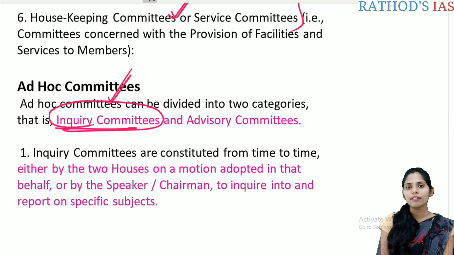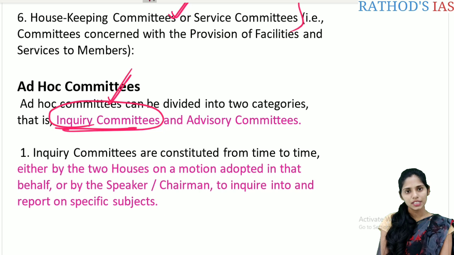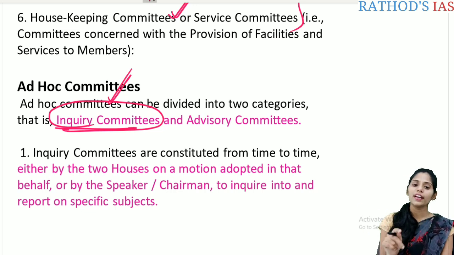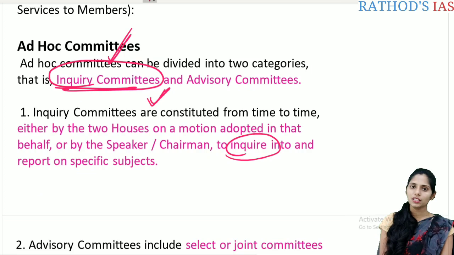So if you see these inquiry committees, they are mainly constituted from time to time, either by the 2 houses or any motion which is adopted on behalf of those houses, or by the speaker or by the chairman of the house, mainly to inquire into any report or a specific subject. If an inquiry is needed, they will set up this inquiry committee. So it is temporary in nature.